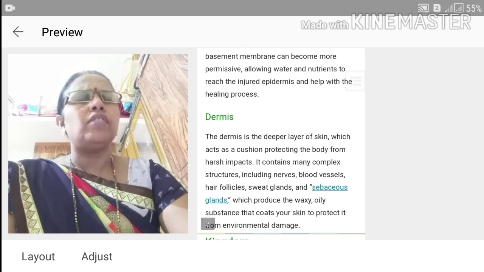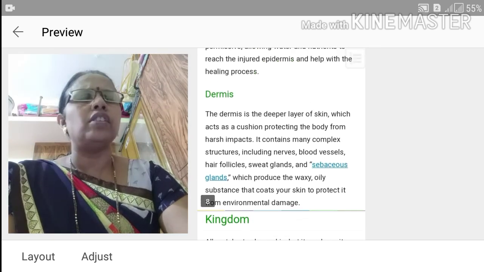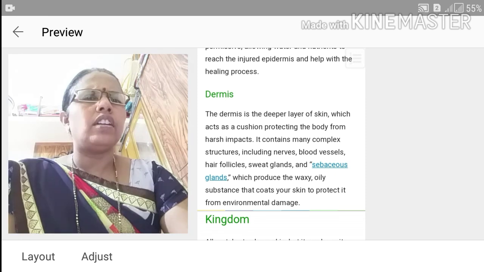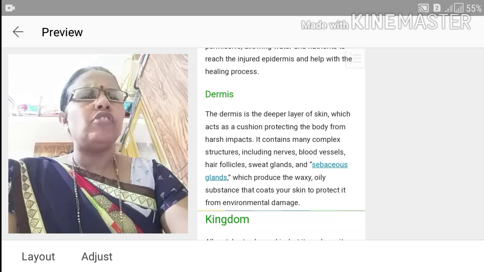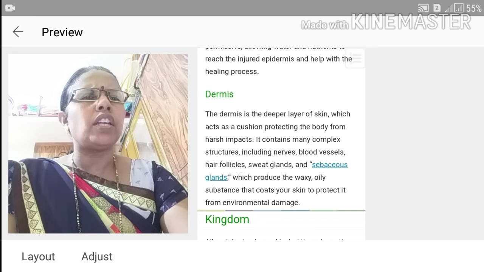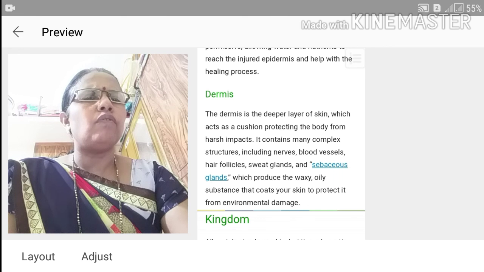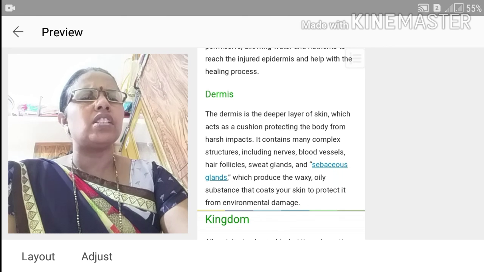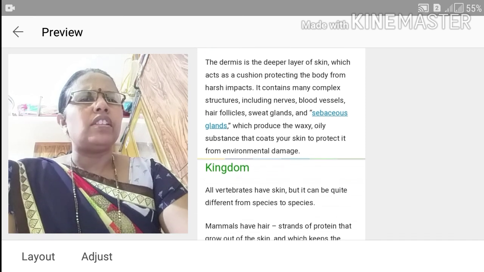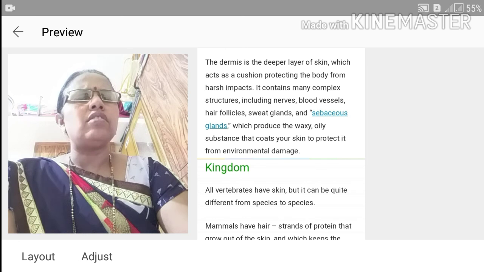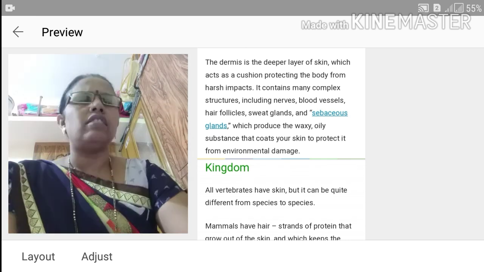These are the epidermis and basement membrane, and the last part of the skin is the dermis. The dermis is the deeper layer of the skin, which acts as a cushion protecting the body from harsh impact. It contains many complex structures including nerves, blood vessels, hair follicles, sweat glands and sebaceous glands, which produce a waxy, oily substance that coats your skin to protect it from environmental damage. With the help of these glands we see clear oily skin and dry skin.